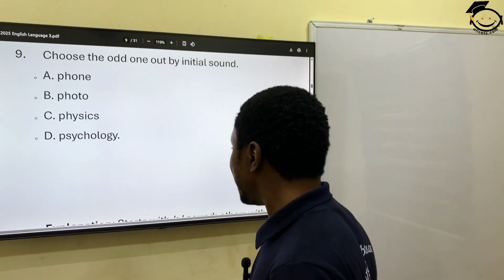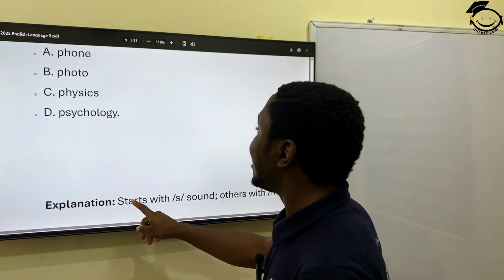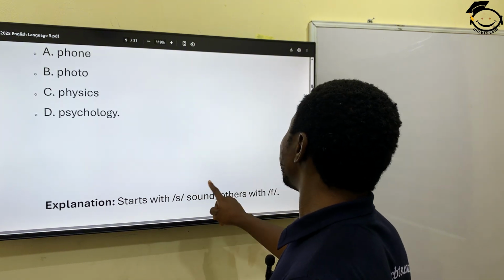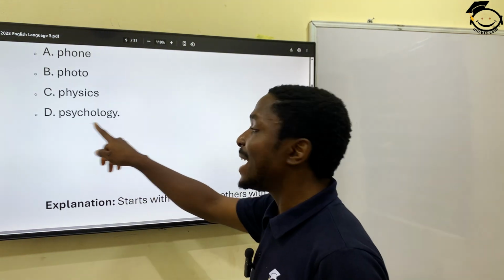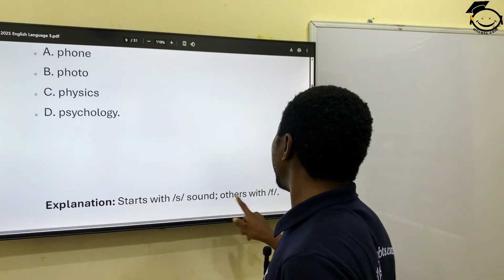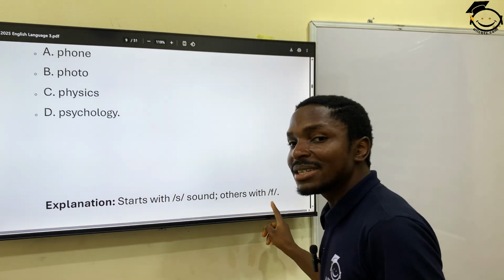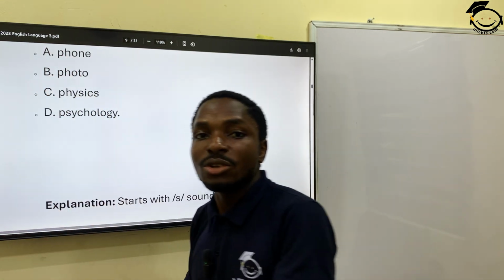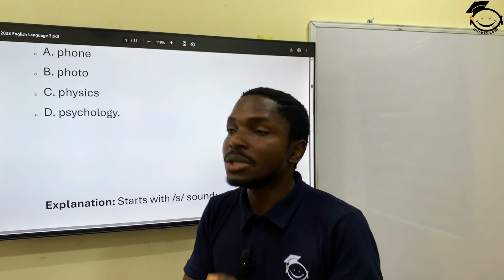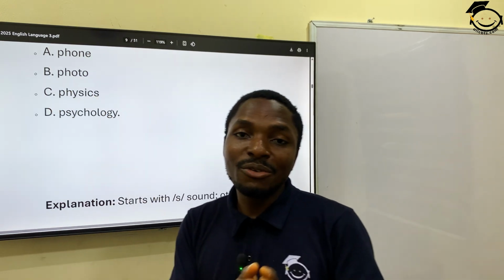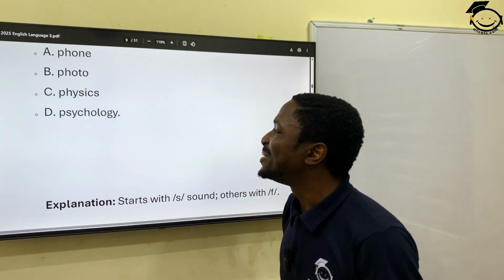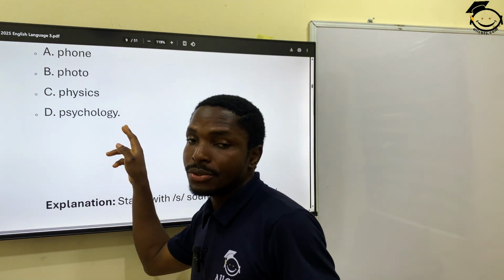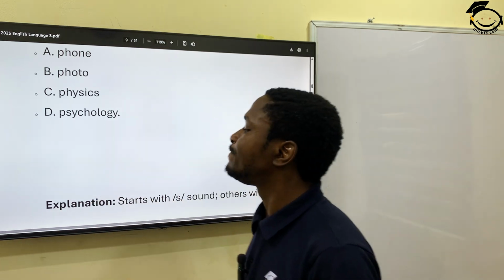Let's see the video explanation I made for you. I said all the others start with the S sound. That's this one: psychology starts with the S sound, while the other starts with a different sound. Don't worry that it's the PH, it actually sounds as F. Some people might even spell this as F-O-N-E, phone, because I've seen that in some adverts. So it's the correct option.